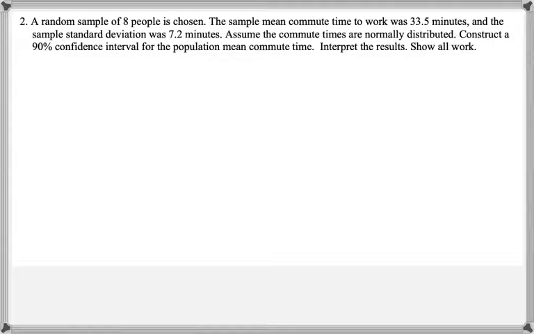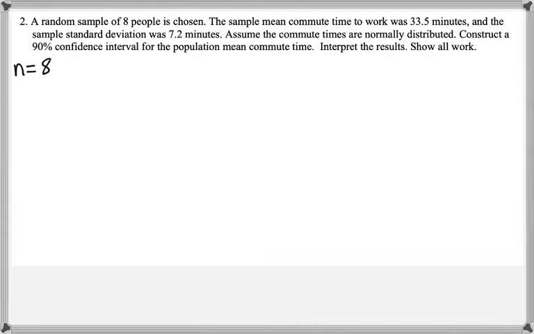A random sample of 8 people is chosen. The sample mean commute time to work was 33.5 minutes, and the sample standard deviation was 7.2 minutes. Assume the commute times are normally distributed. Construct a 90% confidence interval for the population mean commute time. Interpret the results and show all work.